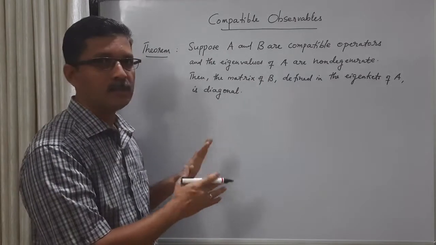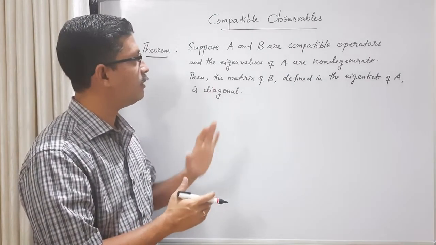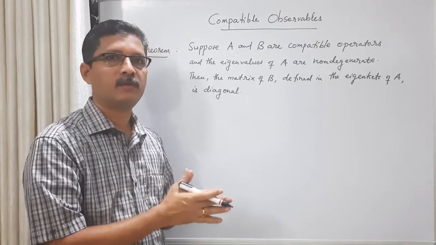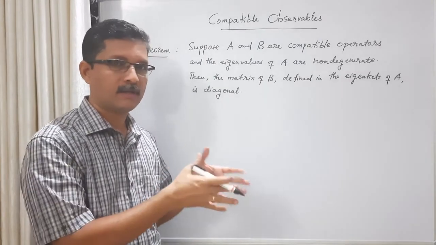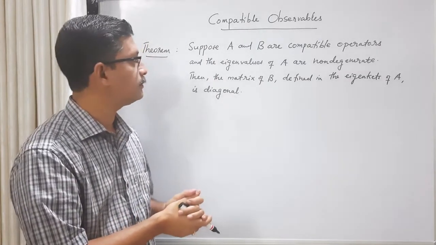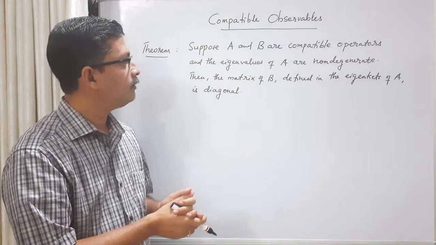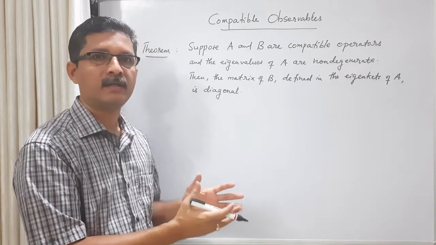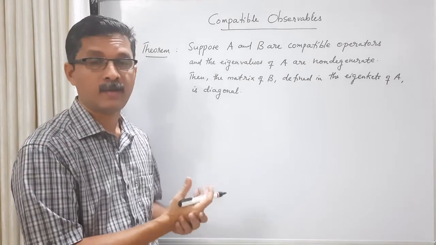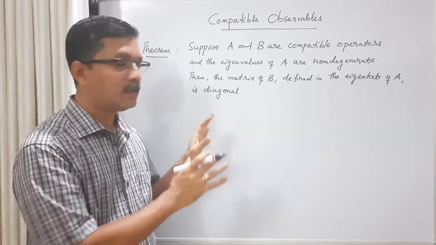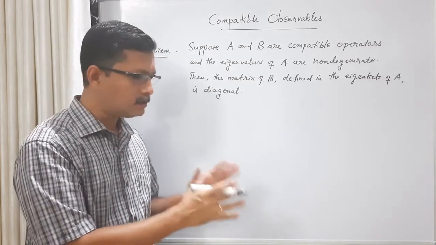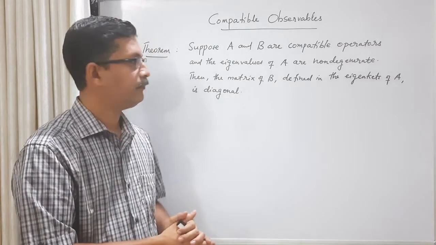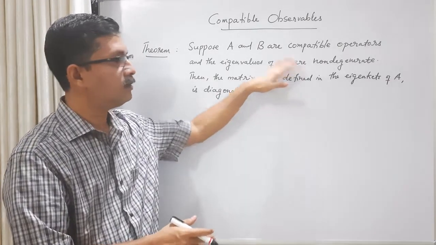Okay, let us see what is the meaning of this. Remember that A and B are two compatible operators, and they are acting on the vector space of the same system. Then this vector space can be spanned by the orthonormal eigenkets of A as well as orthonormal eigenkets of B. Let us look at the eigenkets of A. Suppose the vector space is spanned by the orthonormal eigenkets of A, and these eigenkets are non-degenerate.